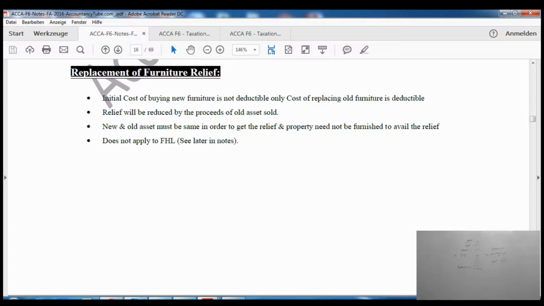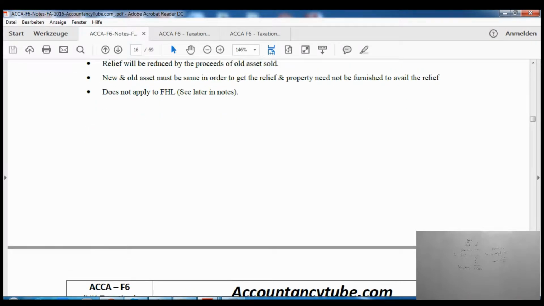So initial cost of buying the new furniture is not deductible. Only the cost of replacement is deductible. Relief will be reduced by the proceeds of old assets, as I said. So when you sold the old asset, it will give you some money as well. So the cost of new asset will be reduced by the proceeds of the old asset.